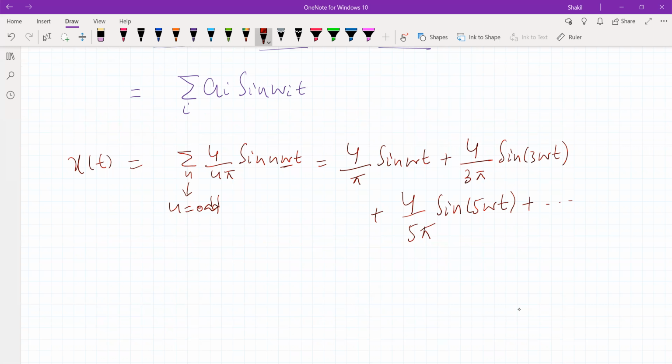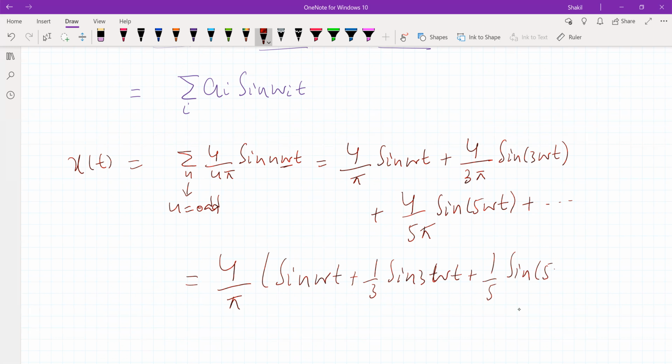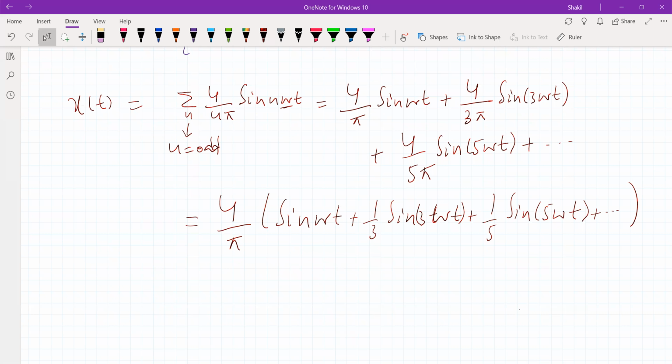Now you can take 4 by pi common and express it as sine omega t plus 1 by 3 sine 3 omega t plus 1 by 5 sine 5 omega t plus 1 by 7 sine 7 omega t, and so on. We can do it like this, right? So this is how we express a square wave.